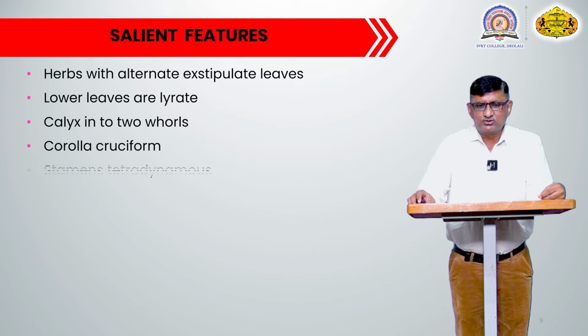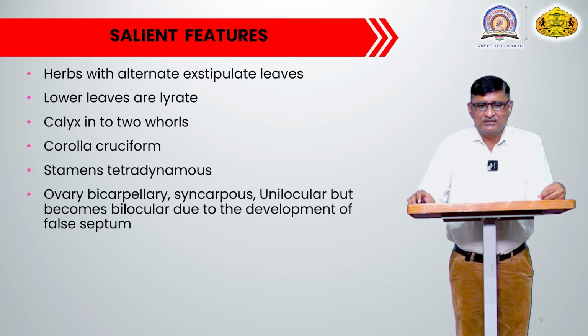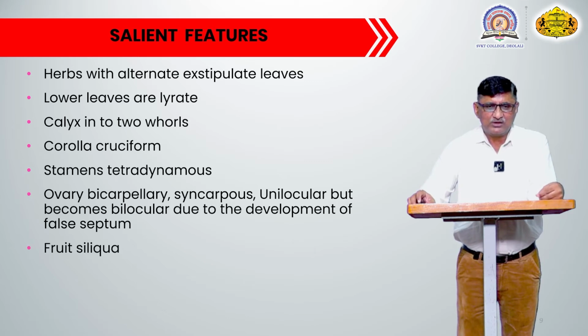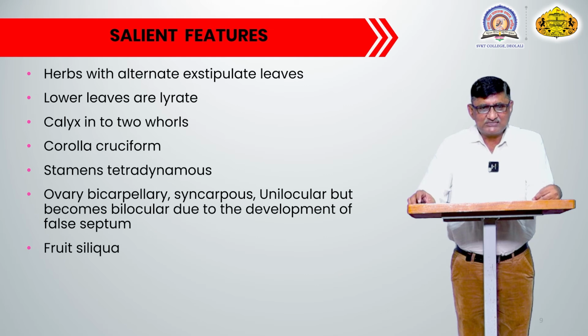Corolla cruciform, stamens tetradynamous, ovary bicarpellary, syncarpous, unilocular, and becomes bilocular due to the development of a false septum, and the fruit is a siliqua. The typical salient features are that this family mostly includes herbaceous plants.